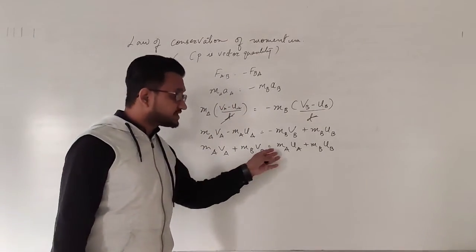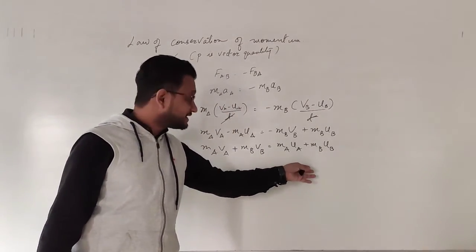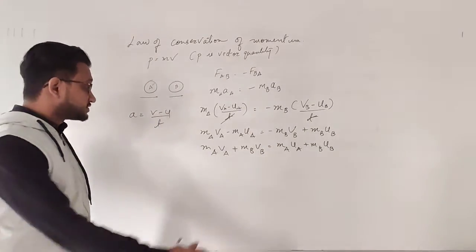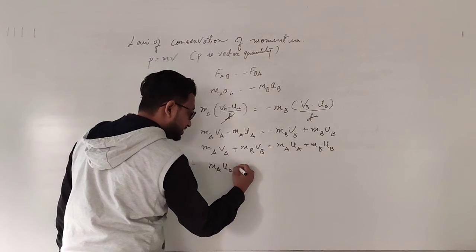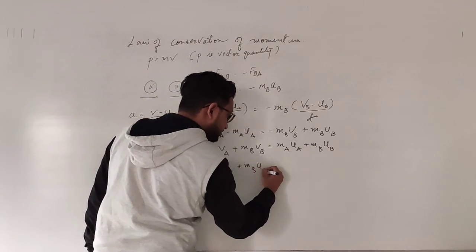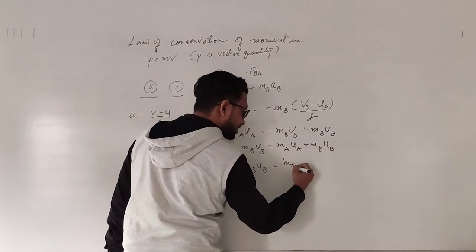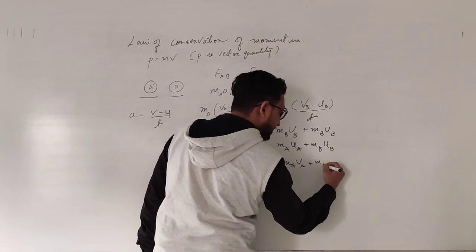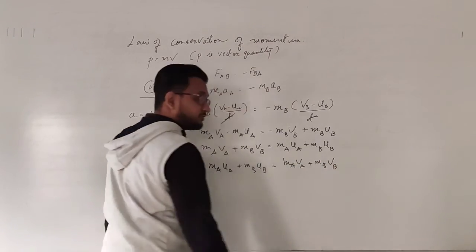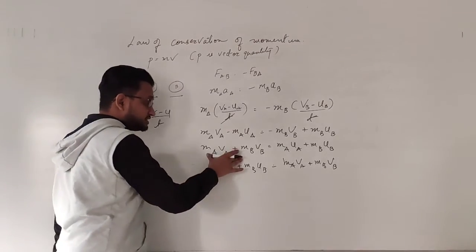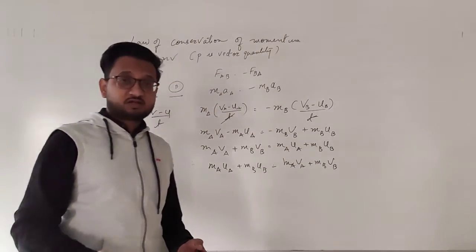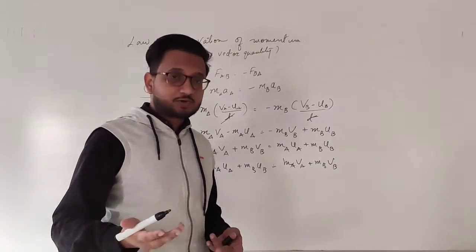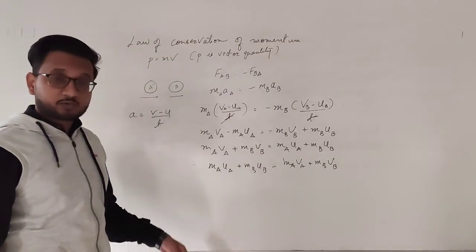Now left hand side is equal to right hand side, and therefore right hand side is also equal to left hand side. So I am changing this in the same way. It becomes MA UA plus MB UB equals MA VA plus MB VB. What I have done over here is simply change this to the other side of the equal to sign and this on this side. Doesn't make a difference. If A is equal to B, then B is equal to A. I have not done anything different over here.